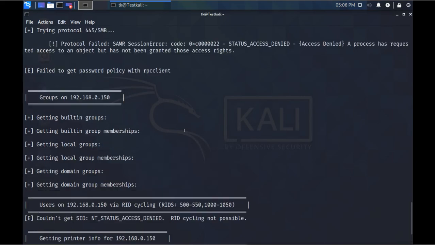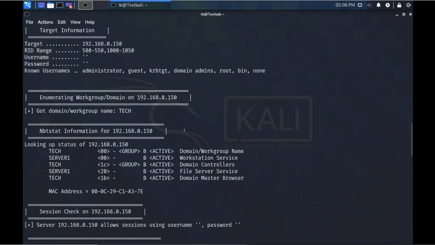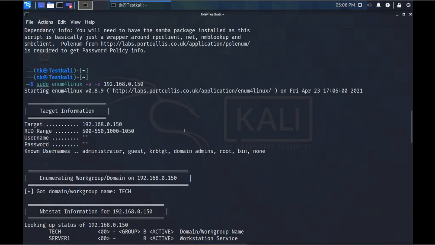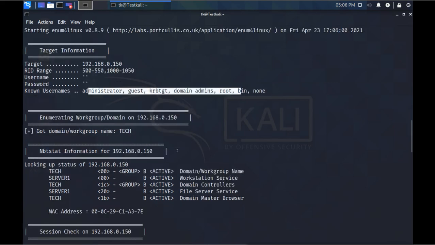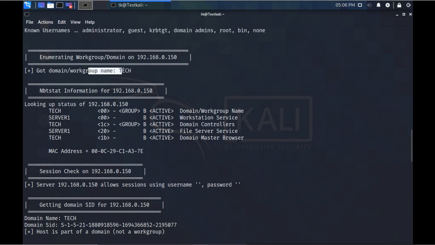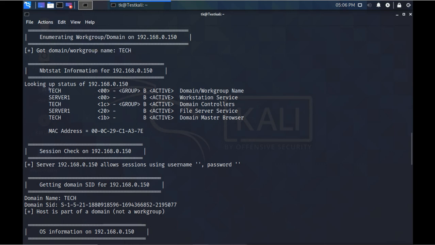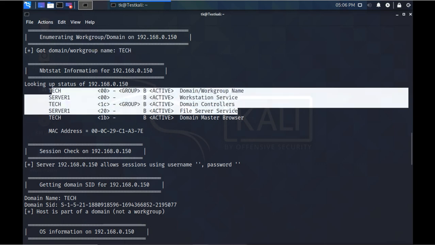Now it is trying to get the information from the DC. Now what it gets here: it gets the target machine IP, RID range, and the known users. These are the known users that are very common to every domain. Then it finds out the domain name, it is not in a workgroup, and these are the other information it finds about the domain, workgroup and all.